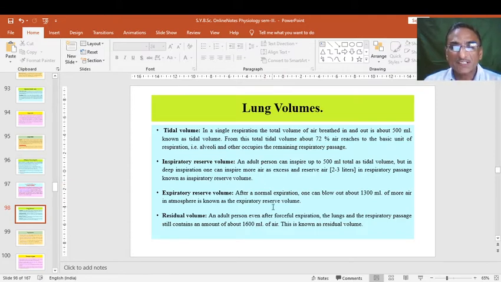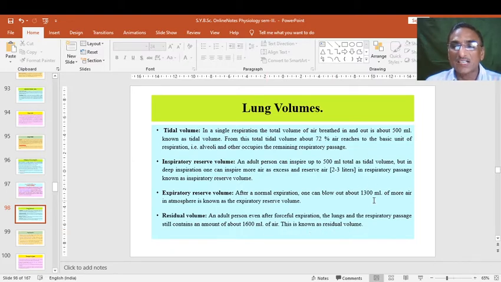Expiratory reserve volume means after a normal expiration, one can blow out about 1300 ml of more air into the atmosphere. That is nothing but the expiratory reserve volume. Last time we have seen 1200, but here 100 ml plus or minus may be there. And in residual volume, in an adult person, even after forceful expiration, the lungs and respiratory passage still contain about 1006 ml of air, and this is known as residual air.